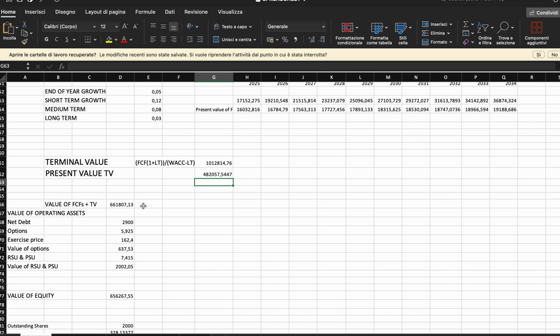I take into consideration debt and some expenses that are not yet realized, but they could turn out to dilute our value and our equity. So I've taken into consideration the net debt, the net position between debt and cash and other things for Visa, and that is around $2.9 billion.